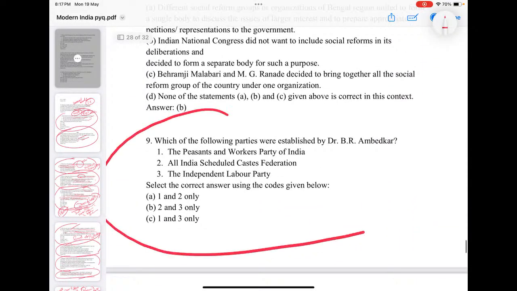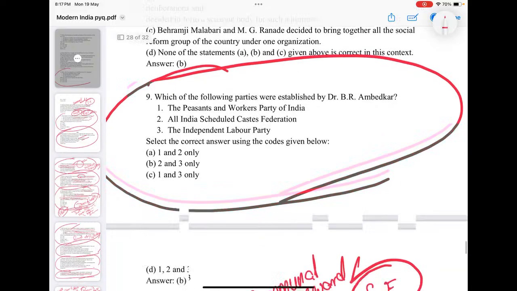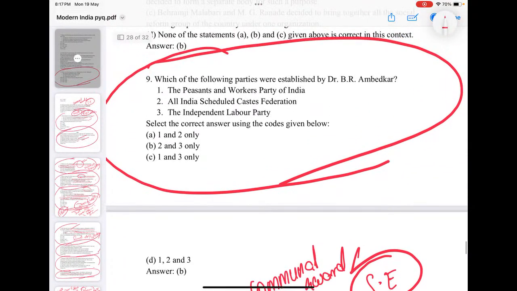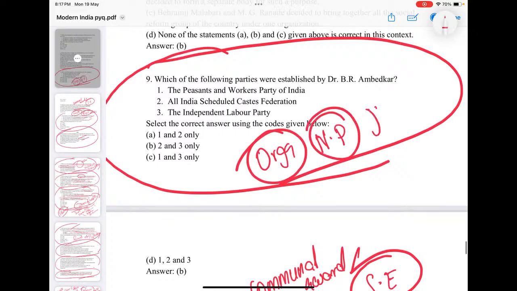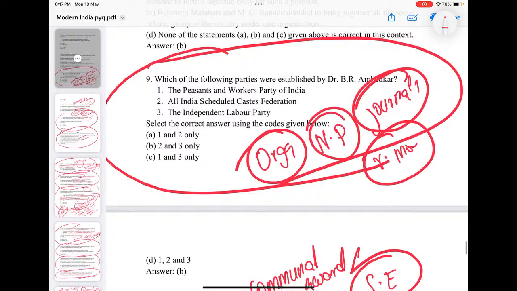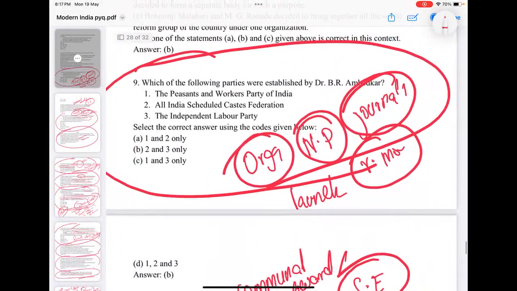See, there is a question: which of the following were established by Ambedkar? So again I say that at regular intervals you can expect such questions. Different organizations or national parties or journals or reformist movements founded or launched by the famous personalities. So have an idea.